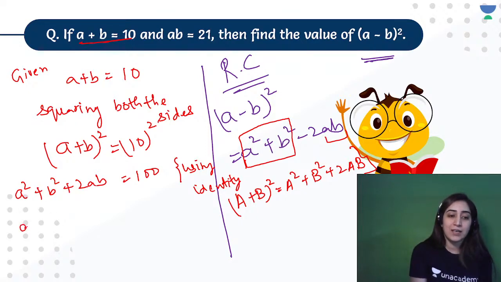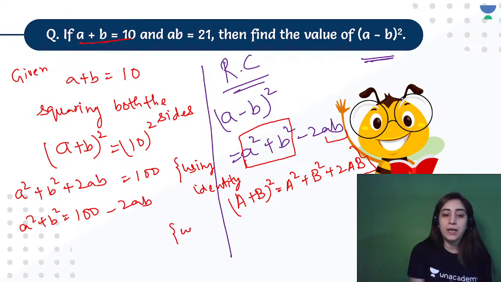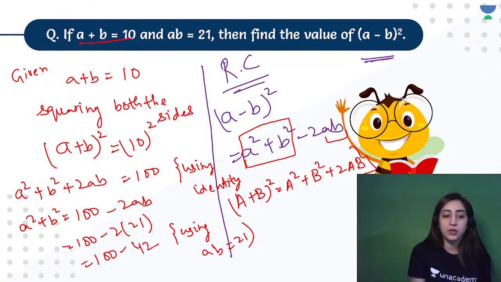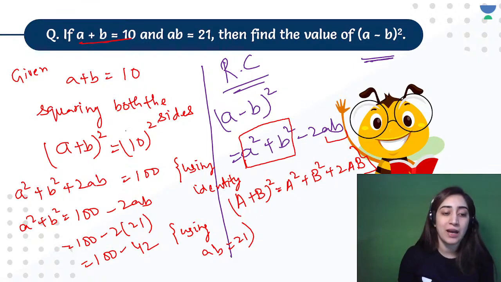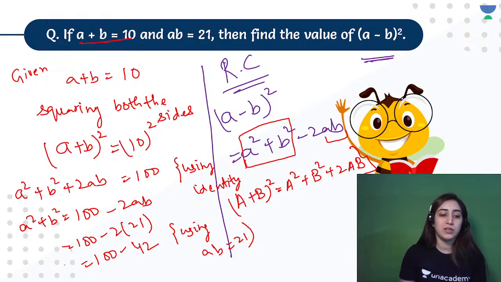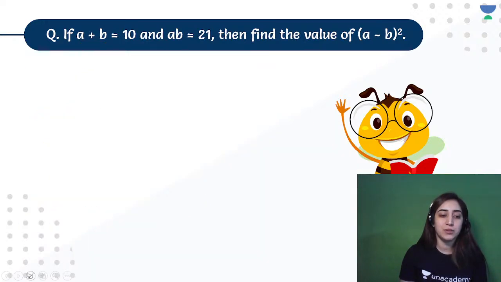Let's see. Here we get a square plus b square is equal to 100 minus 2ab, using ab is equal to 21. So you get 100 minus 2 into 21. That gives you 100 minus 42. You will get a square plus b square. You need to substitute that value here and find out the answer. So let's see what is the right answer for this particular question.